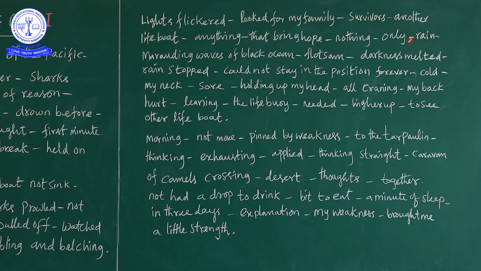Okay, and darkness melted. What happened? The darkness was nearing. Okay, the light was reducing its power. Rain stopped. So it was raining first. Okay, the marauding wave just pulled him off, and there were wastages, flotsam, just pulling him, touching him, and the darkness melted. So there was a darkness around him. Rain stopped. Suddenly the rain stopped.